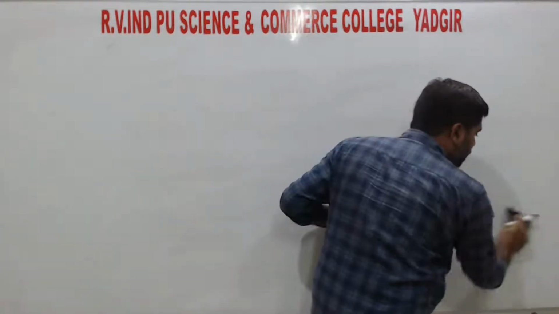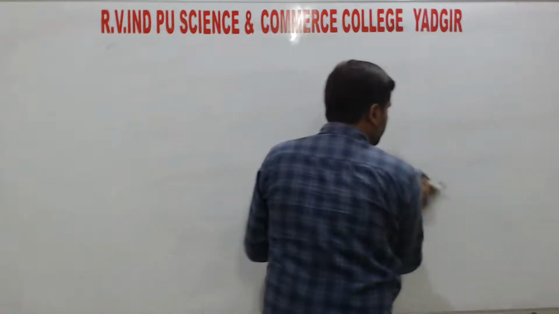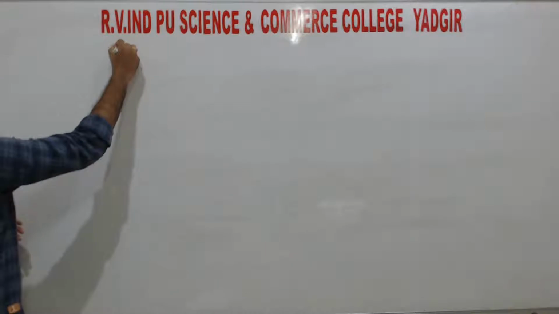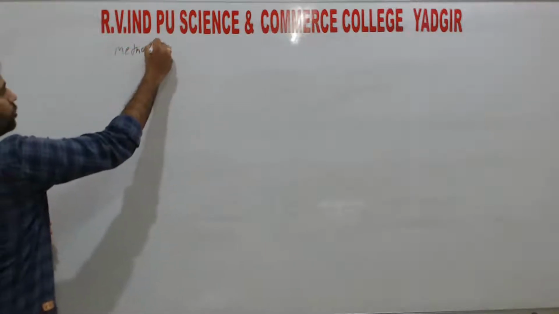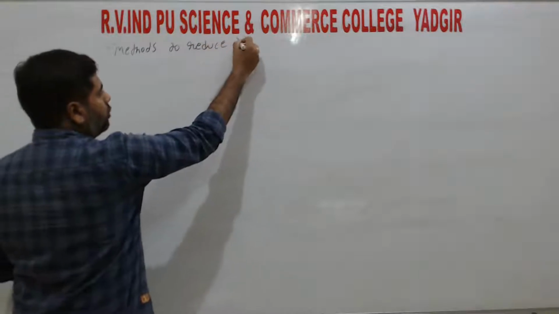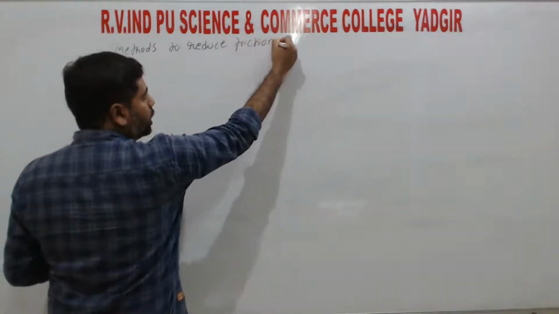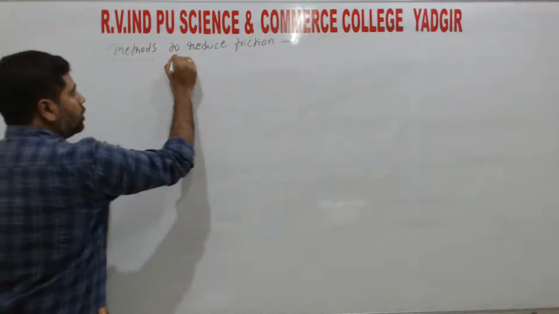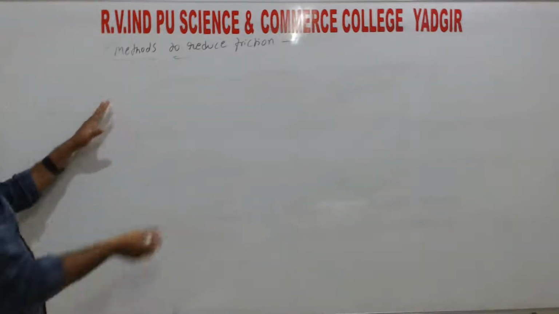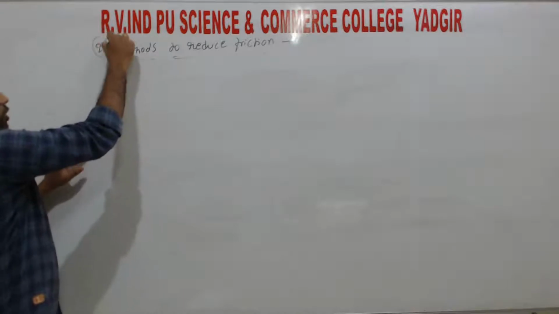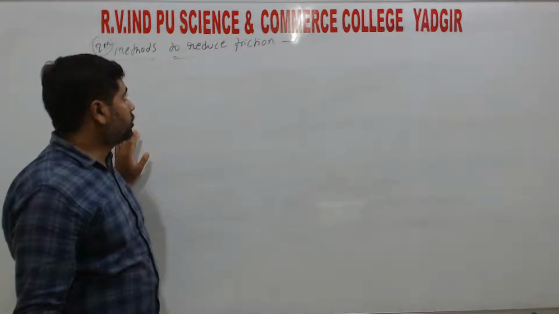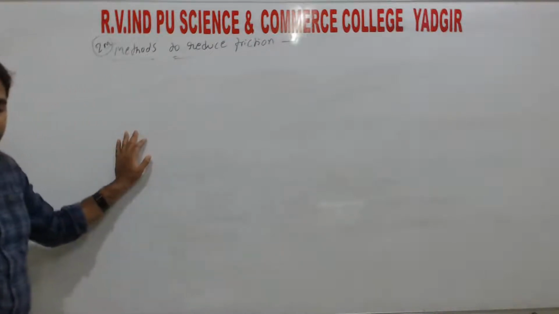To overcome the disadvantages, what should we do? We should reduce friction, right? So, methods to reduce friction. This is very important, a main question asked many times in friction, for 2 marks and this question. So very important for 2 marks or 3 marks: methods for reducing friction, or methods to reduce friction.